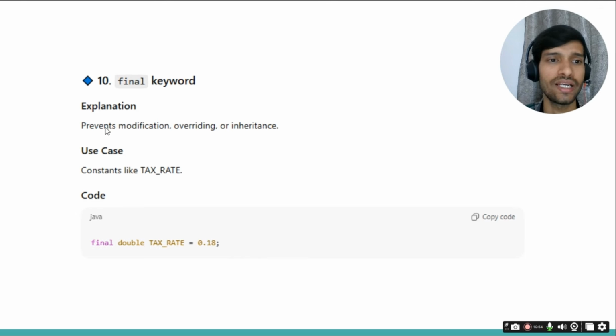What is the final keyword? When do we require this final keyword, or how are you using it in your project? They can ask depending upon the type of experience you have. You can explain that using the final keyword we can prevent modifications or overriding in the case of inheritance.